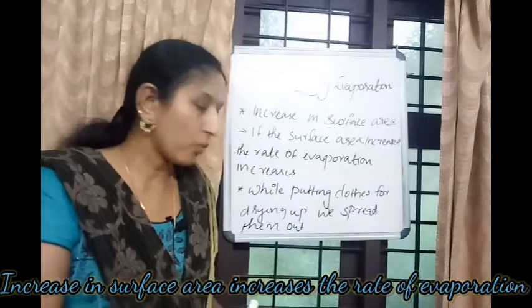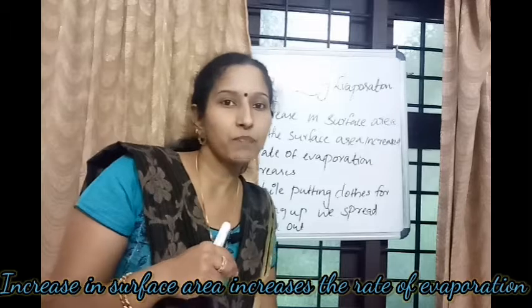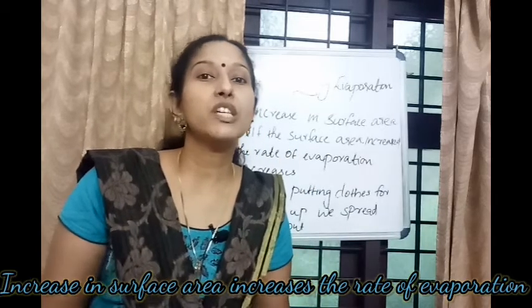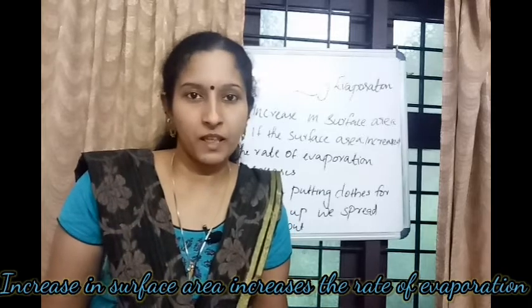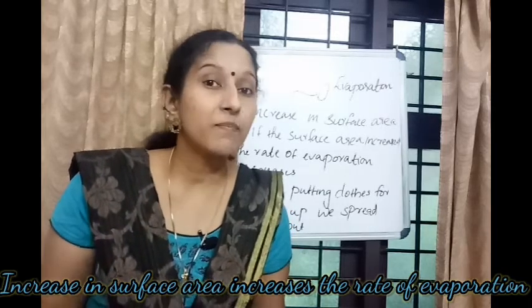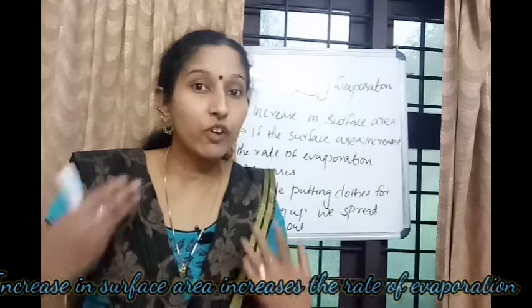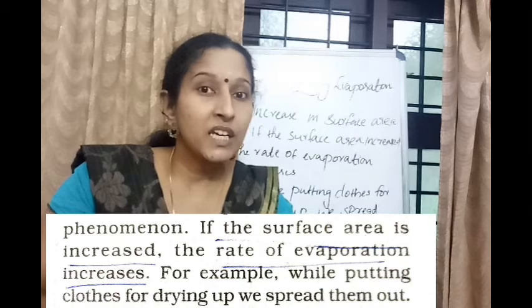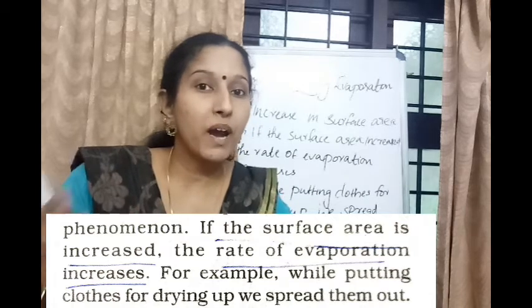Okay, so what is the idea I have to get from this case? Increase in surface area increases the rate of evaporation. By increasing the surface area, there is an increase in the gap between the particles.